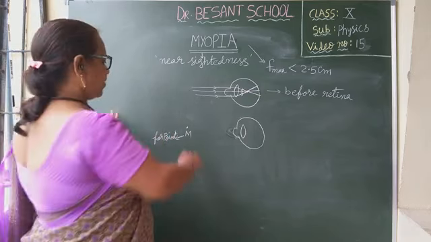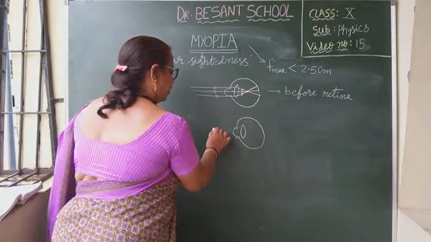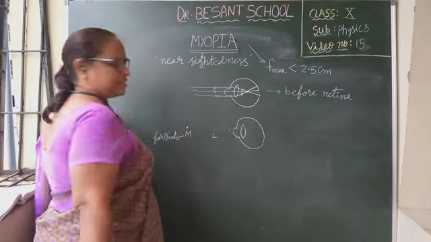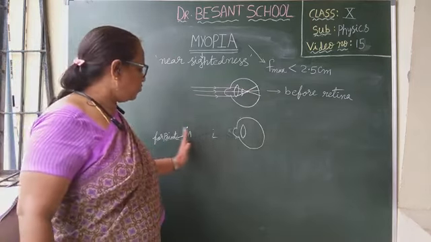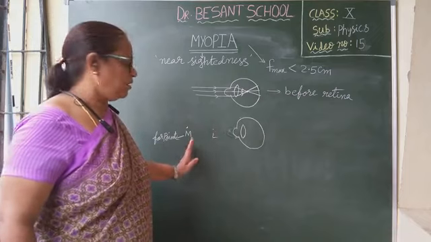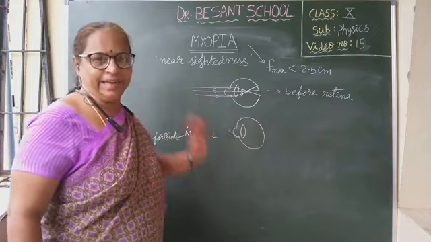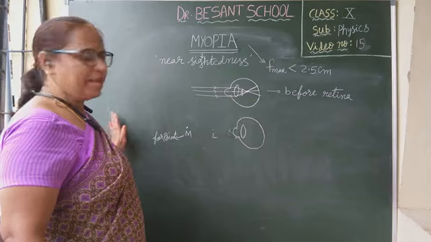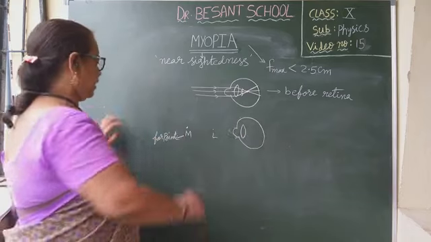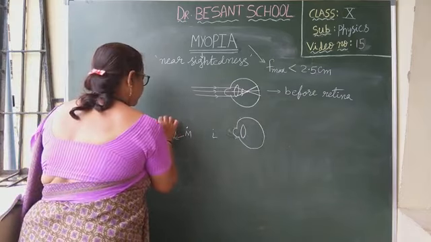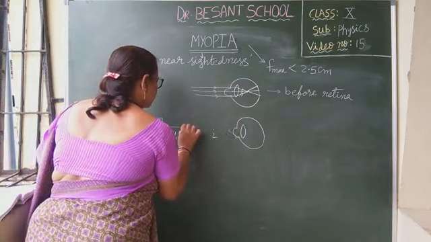Okay, that means from M to L. What is L? Least distance of distant vision. M to L, the object can be at any place in between, and the image will form on the retina. Beyond M, the image will form before the retina. Suppose let me consider the object here somewhere.